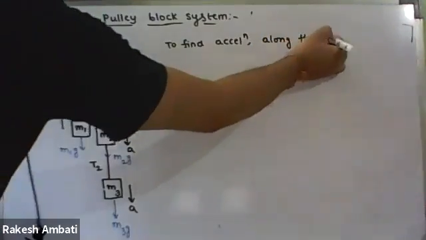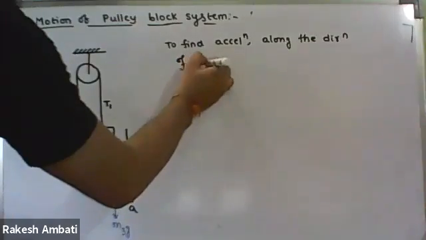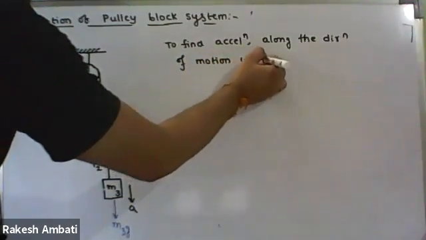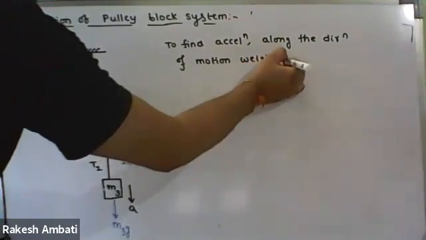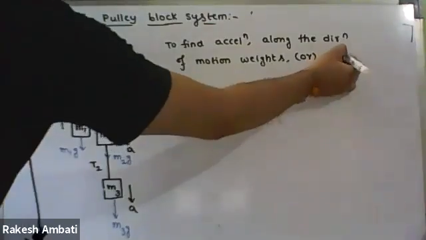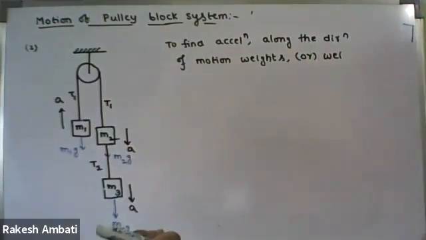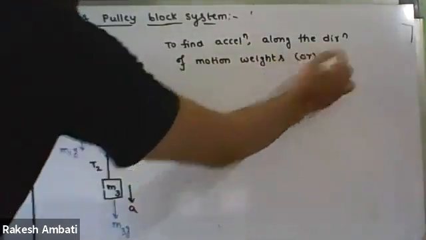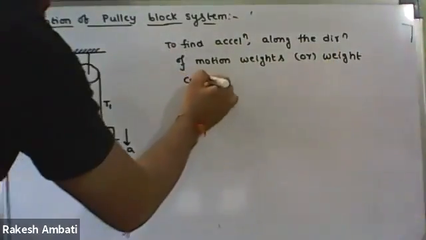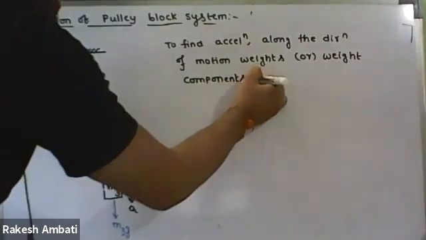In some cases we get mg cos theta, mg sin theta, so weight components will appear in some questions. So weights or weight components should be considered.